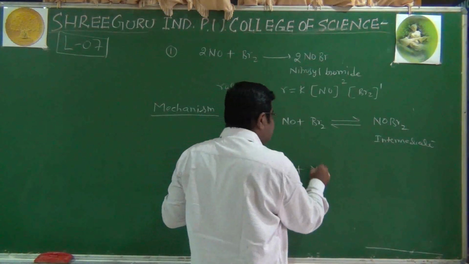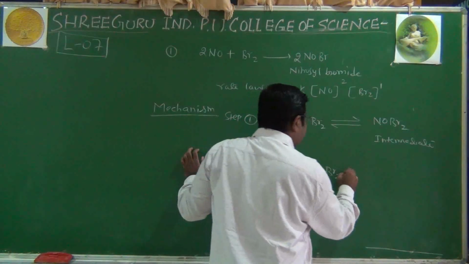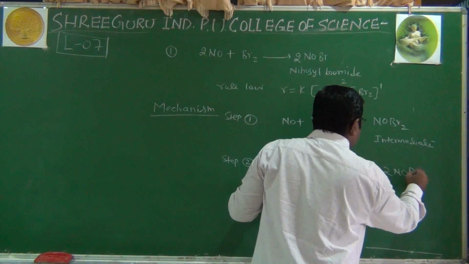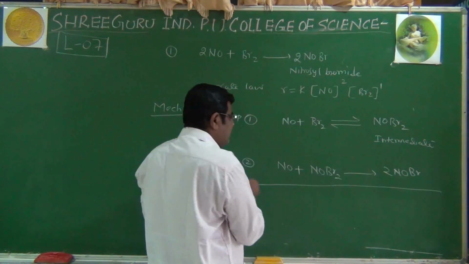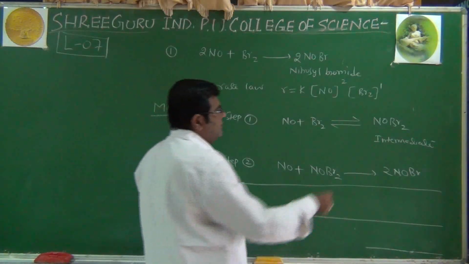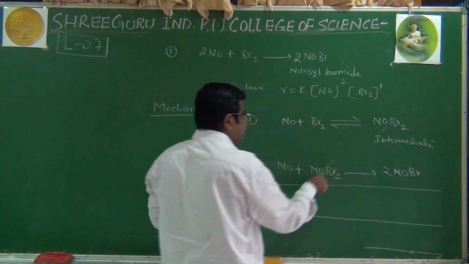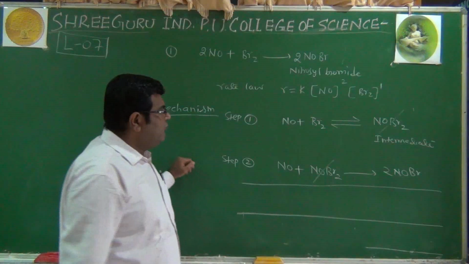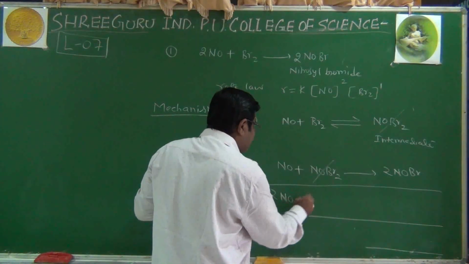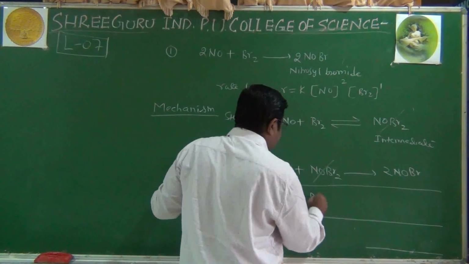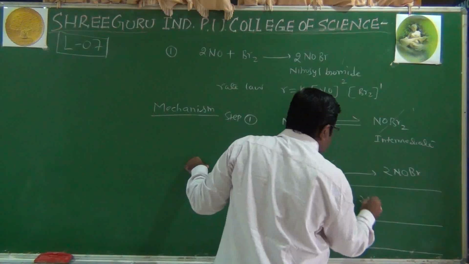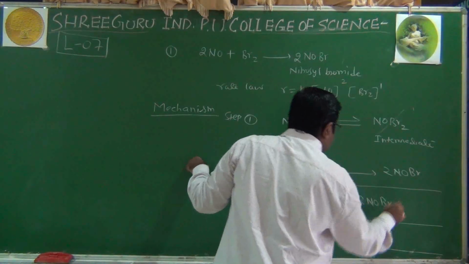It combines with this intermediate and forms 2 moles of nitrosyl bromide. We can add these by just cancelling the intermediate from the product and reactant sides, and we have 2 moles of nitric oxide and 1 mole of bromine, and we get 2 moles of nitrosyl bromide.